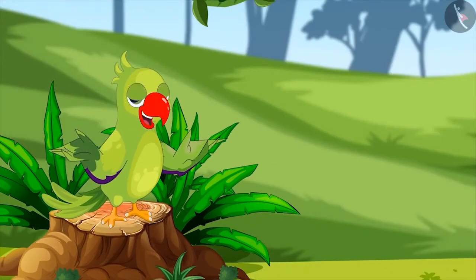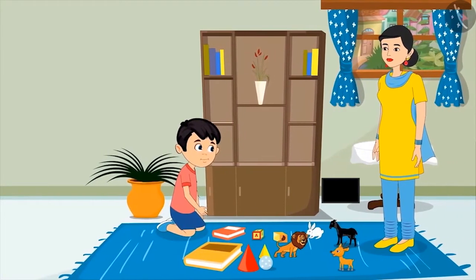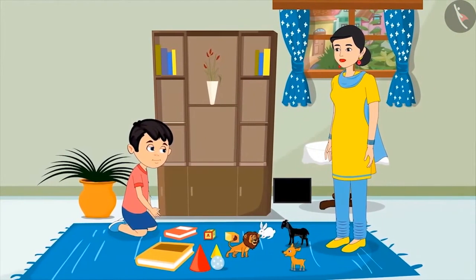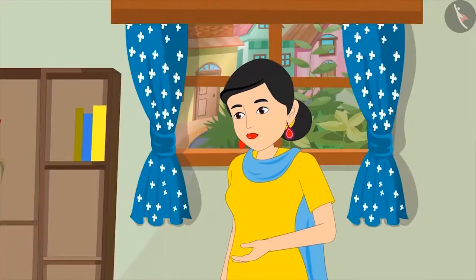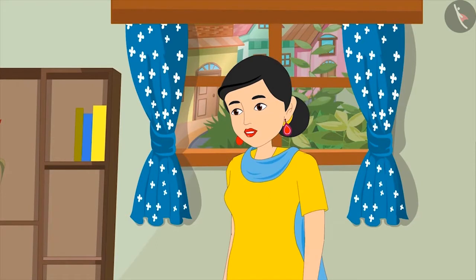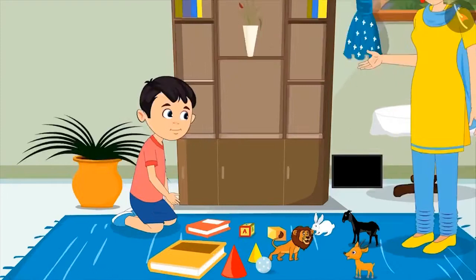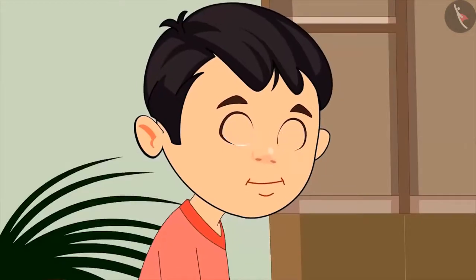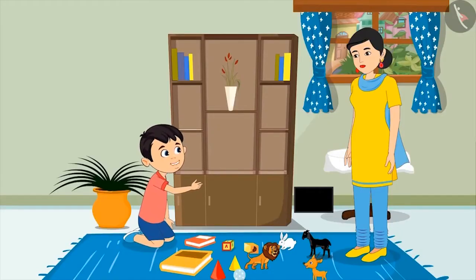Come on, let's go to Chotu's house. Chotu has just entered the first grade. His mother is helping Chotu to keep his new books and toys in the cupboard. Chotu, come on now, keep both your books in your cupboard according to their size. This means keep the big book at the bottom and keep the small book on it. Can you help me to do this?